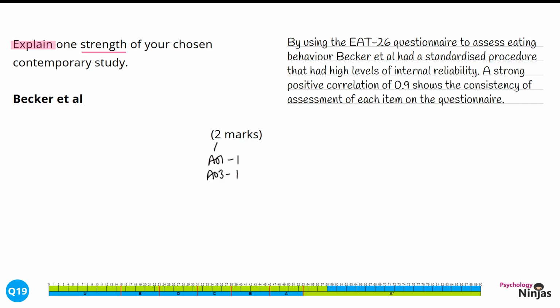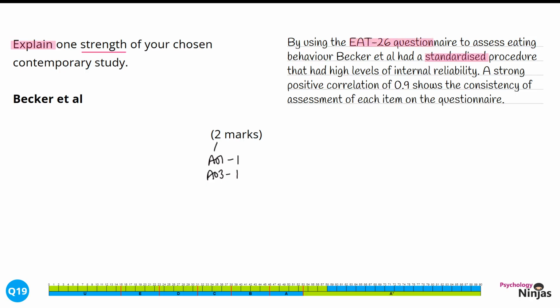A strong positive correlation of 0.9 shows the consistency of assessment of each item on the questionnaire. Here we've identified that the standardised procedure is a strength. It's important here that this isn't generic, given lots of studies have a standardised procedure.